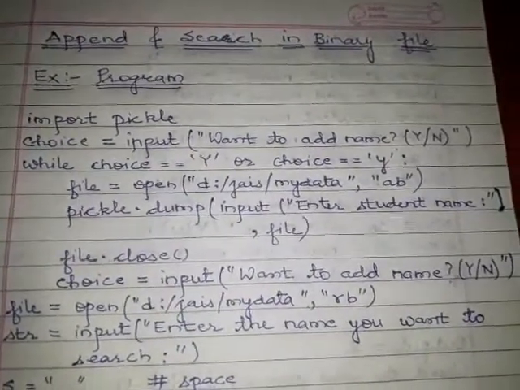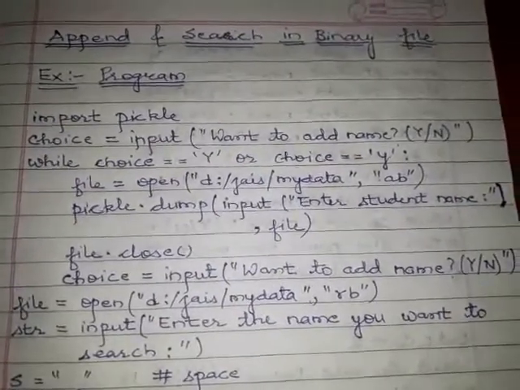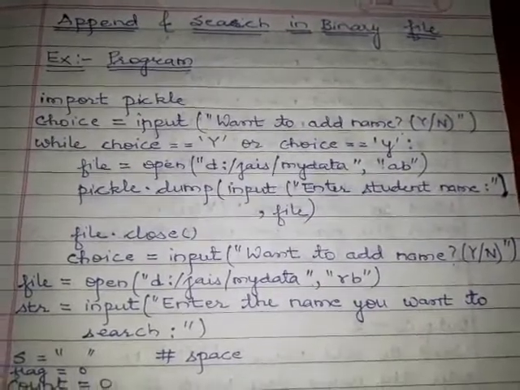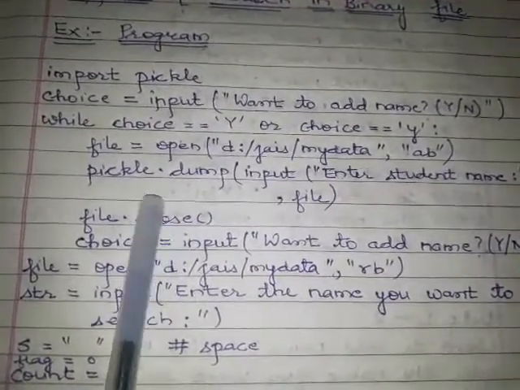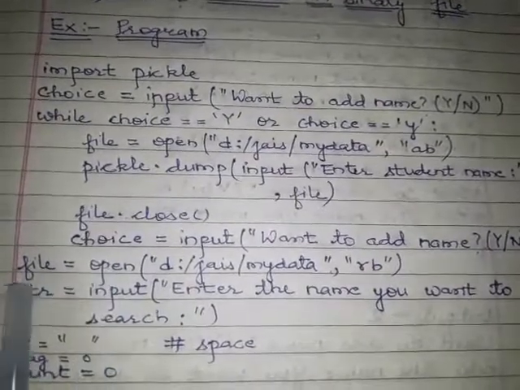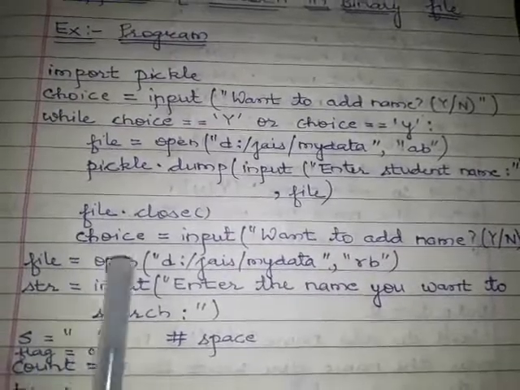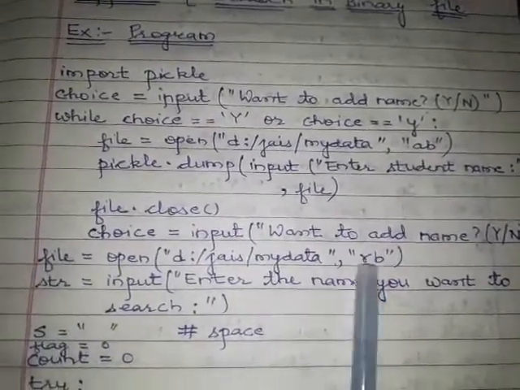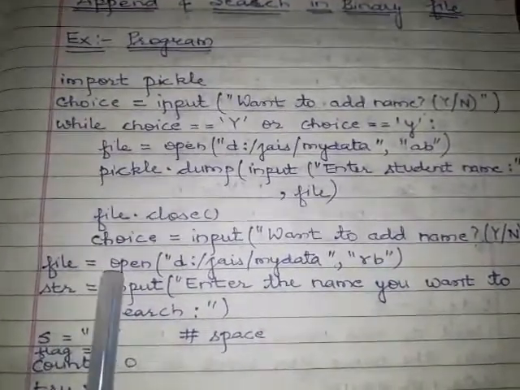Now our second task is to find some name in the file, and to find the location of that name in the file. Again, here our file is closed. So we can use this file pointer again and open the same file in read mode, out of the while loop.